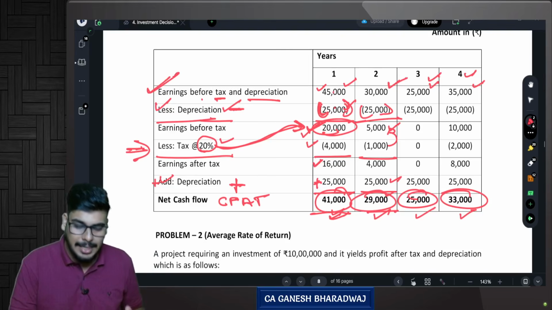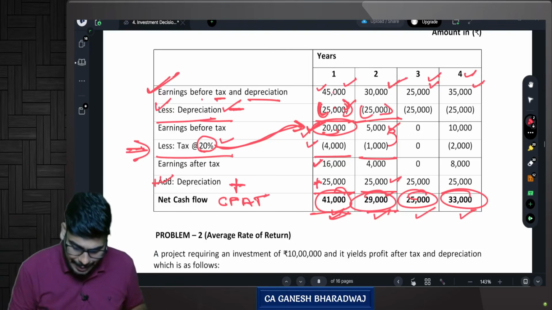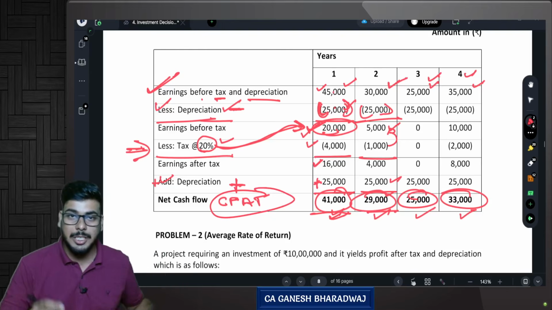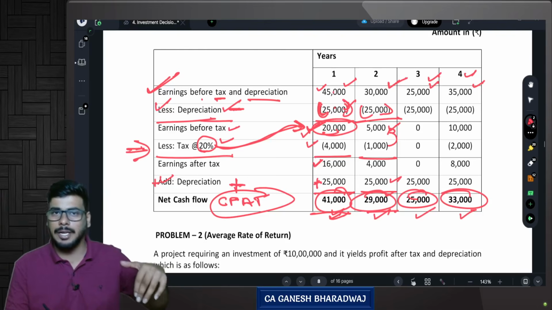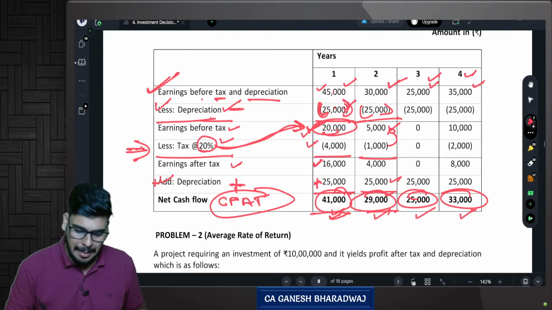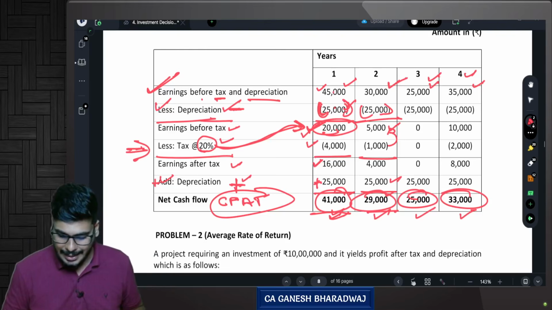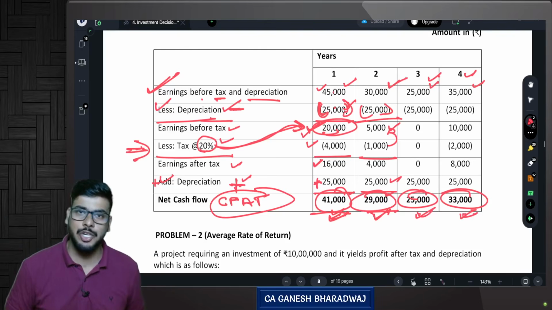So based on the data that is given, based on the starting point, what we need to do is arrive at the cash flows after tax. Are you clear with this? So earnings before tax and depreciation minus depreciation gives you earnings before tax, correct? Less taxes gives you earnings after tax. But now you need to add back the depreciation which we once subtracted. So you'll get the cash flows after tax. And the relevant criteria for this chapter is cash flows after tax. Are you clear with this?